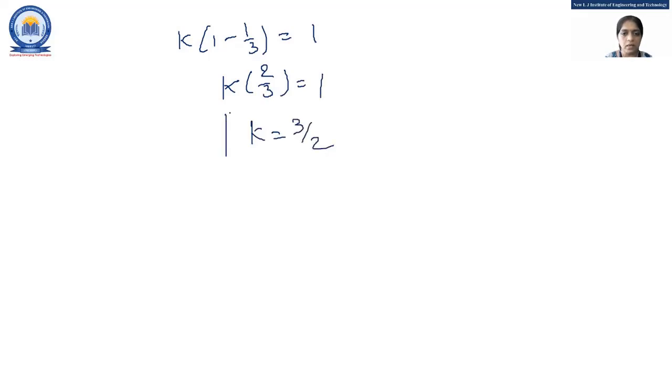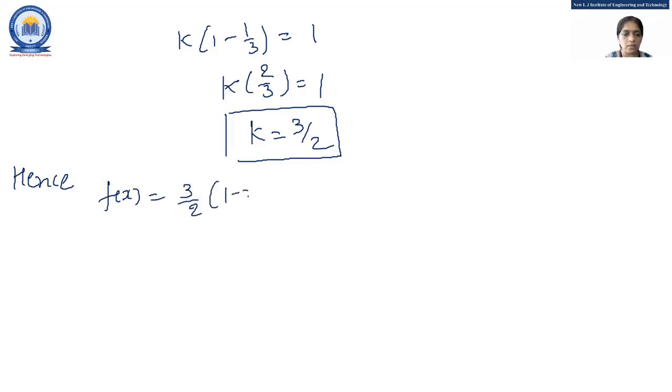Got it, everyone? So here, first I found the value of the constant k. Hence now my function is f(x) = 3/2 (1 - x²) for 0 < x < 1 and equal to 0 otherwise. Got it, everyone? Okay. So the probability that the variable will take a value between 0.1 and 0.2,